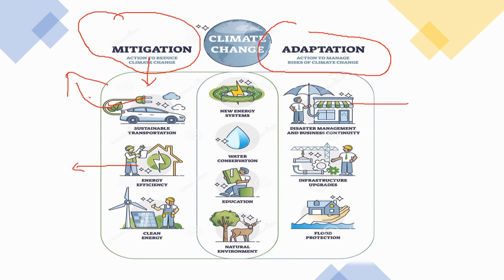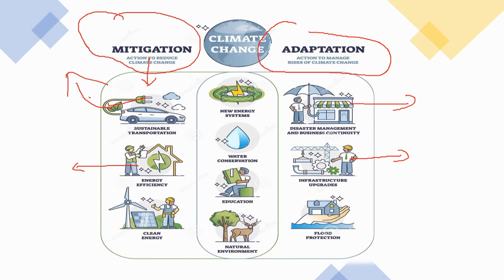At the same time, how can we manage the risk of climate change? By disaster management and business continuity. That means mainly focusing on business modeling of disaster management or sustainable development through infrastructure upgrades. The majority of the vulnerability to climate change outcomes is due to vulnerability in infrastructure facilities. So upgrading these infrastructure facilities to be resilient to climate change is one of the main pathways.